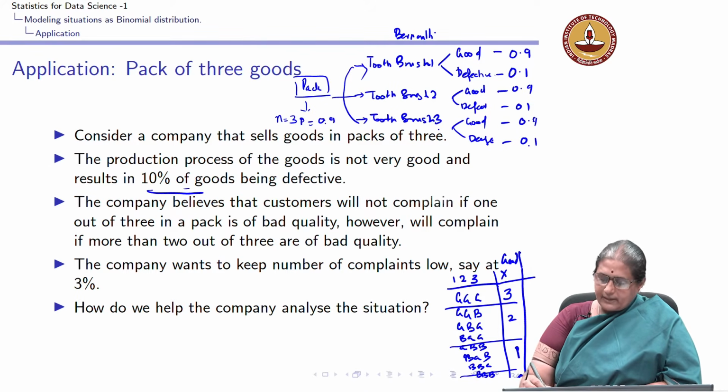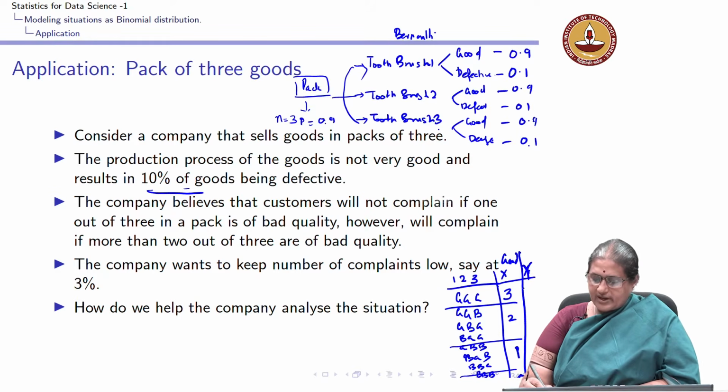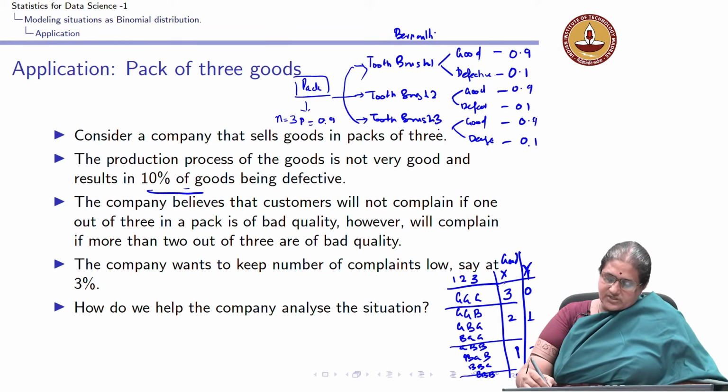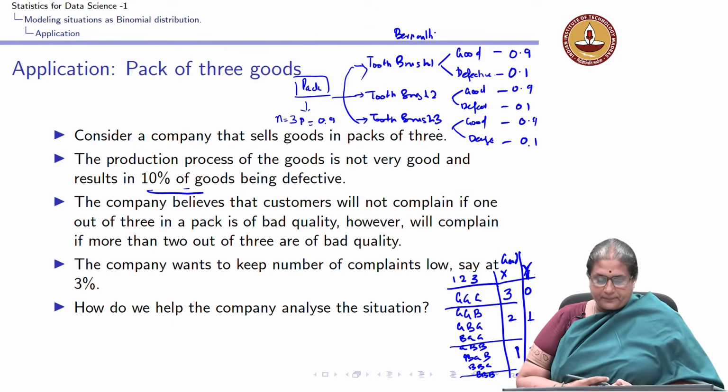If I am counting the number of bad, suppose that is y, this is going to be 0, 1, 2 and 3. So, it depends on what you are counting, the model of count. If x equals 3, 2, 1, 0, y could be 0, 1, 2, 3, it is all counting.